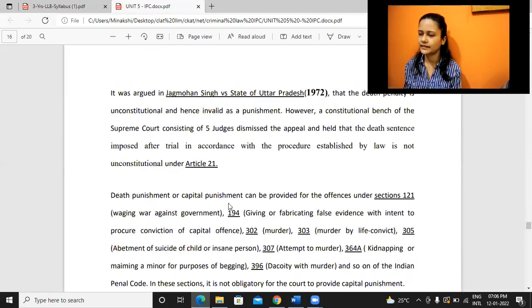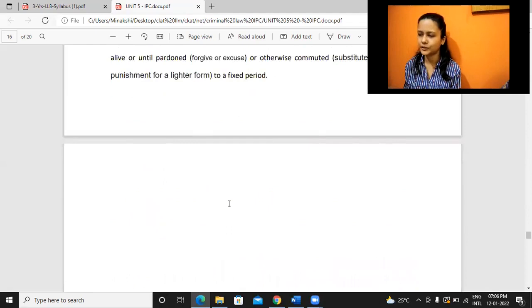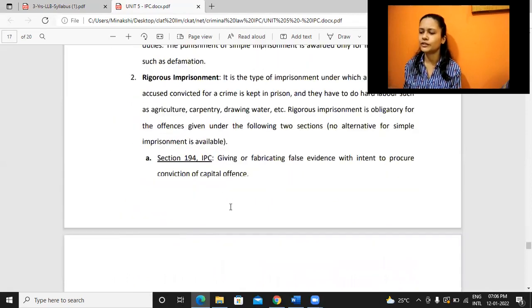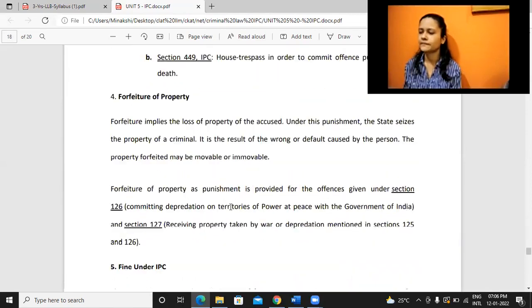That is the third classification of punishment, which is most common. Mostly we see this only. Then we have forfeiture of property. So forfeiture implies the loss of property of the accused. Under this punishment, state will seize the property of the criminal. It is the result of wrong or default which is caused by the person. The property forfeited may be movable or immovable.